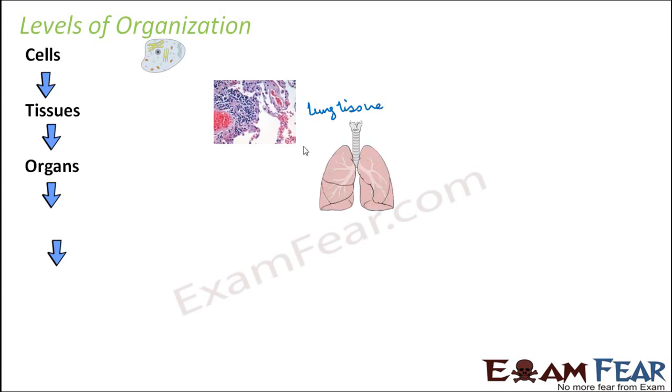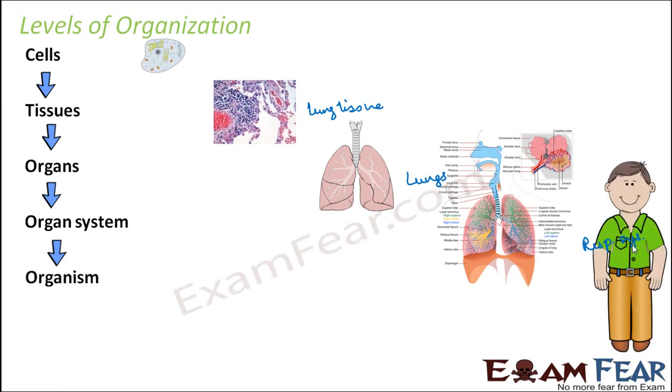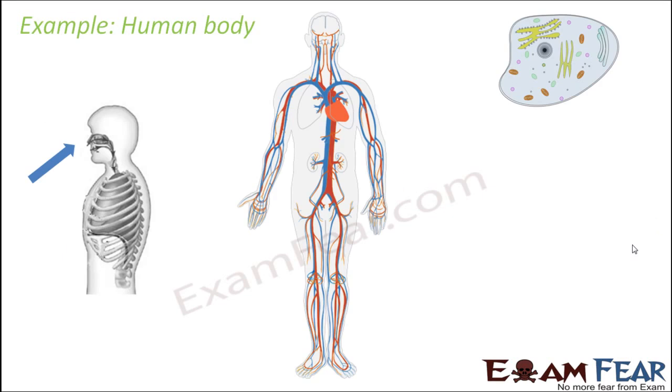Then many such tissues will group together to form organs like lungs. They'll again group together to form an organ system, like the respiratory system in this case. And many such different systems will give rise to the organism. Many such different systems like digestive, respiratory, circulatory, etc. Right? Okay. Now, let us look at the example of the human body.